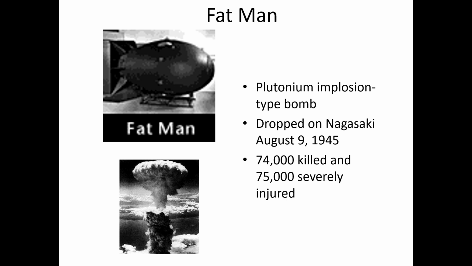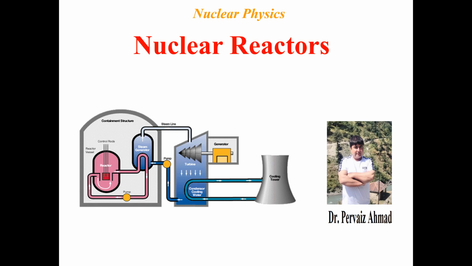The number of people killed in the explosion of this plutonium implosion-type bomb ranged between 74,000 and 75,000. The major estimates indicate that around 74,000 people were killed and roughly the same number injured in the explosion of Fat Man, the bomb dropped on Nagasaki by the United States.